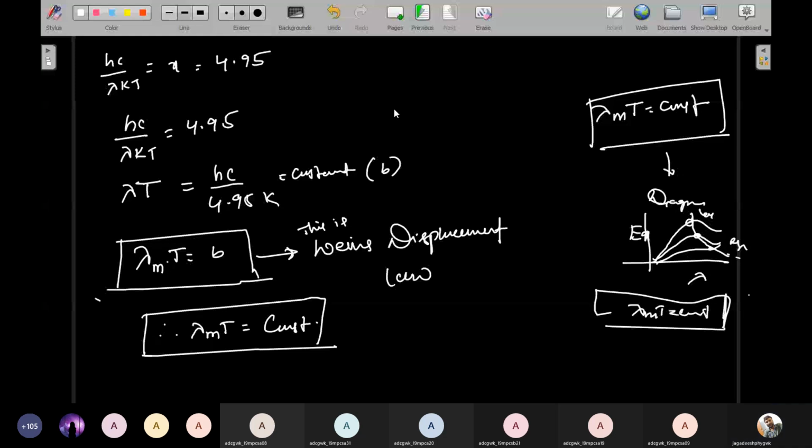Okay. See, once again, I'll come to here. Is the screen visible for everyone? Is the screen visible for everyone?